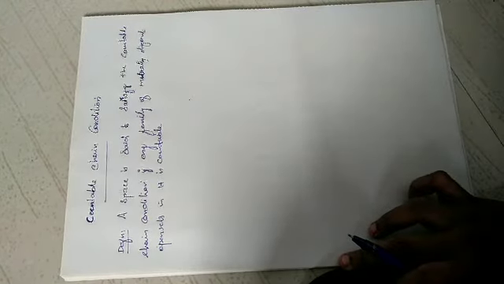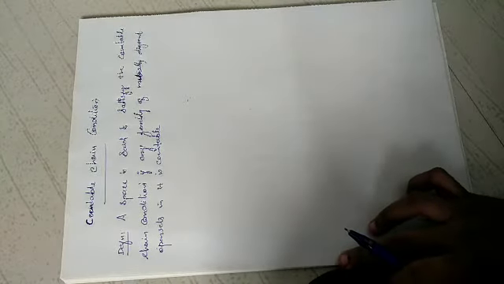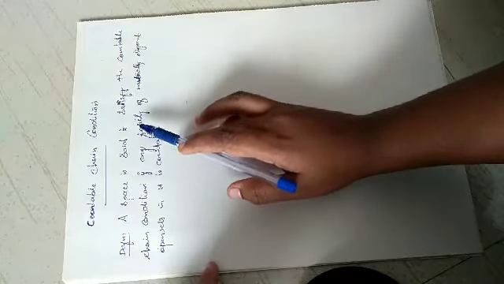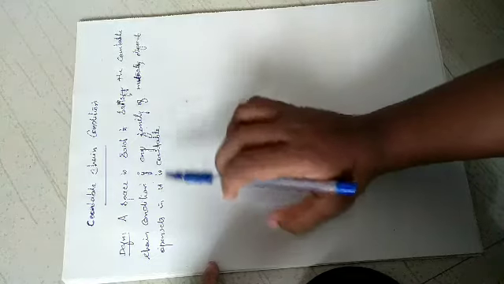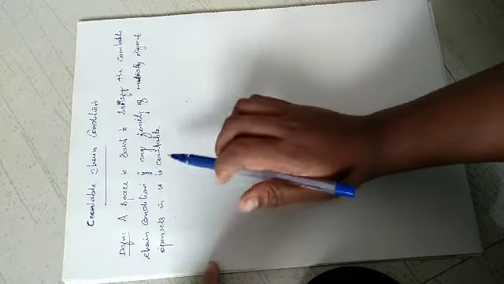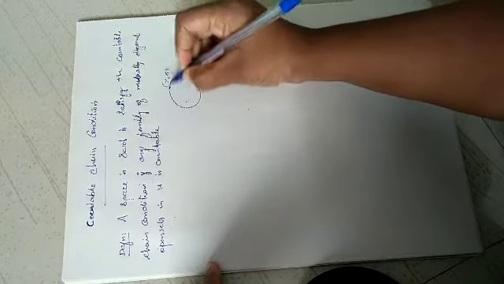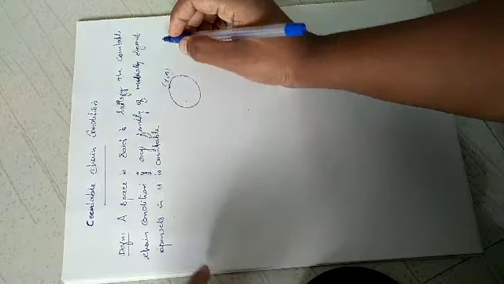Welcome to the next section, countable chain condition in a topological space. So what is the CC condition, or countable chain condition? A space is said to satisfy the countable chain condition if any family of mutually disjoint open sets in it is countable. That means a topological space X is said to satisfy the countable chain condition.